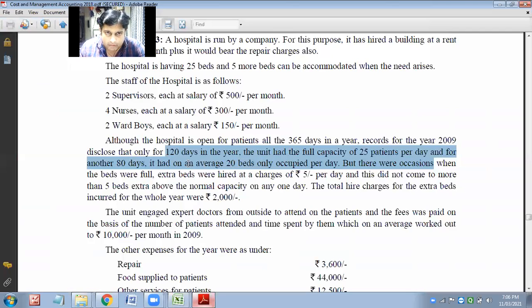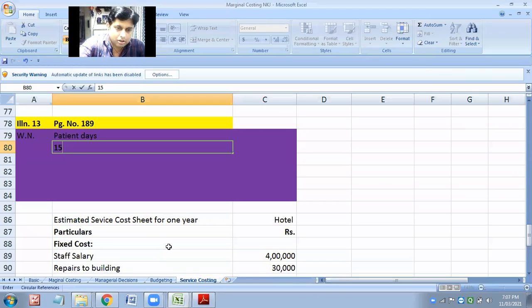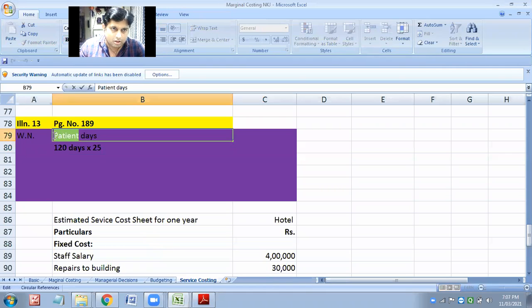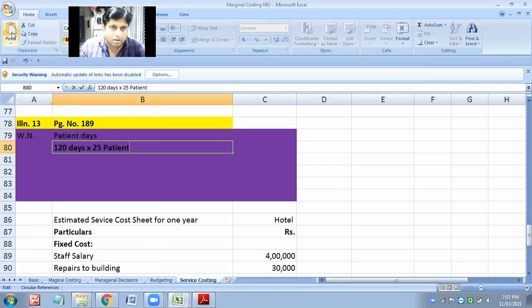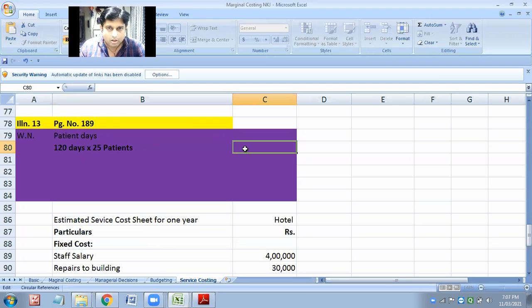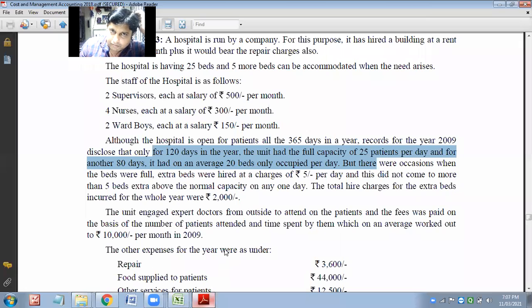They are stating 120 days, 25 patients. So how many patient days are we getting here? 120 into 25.